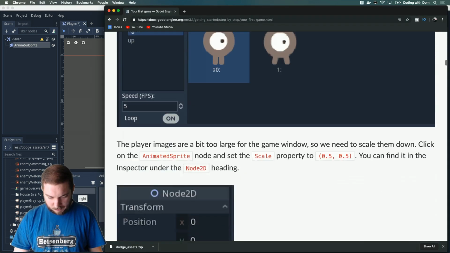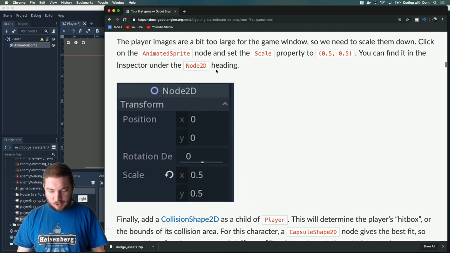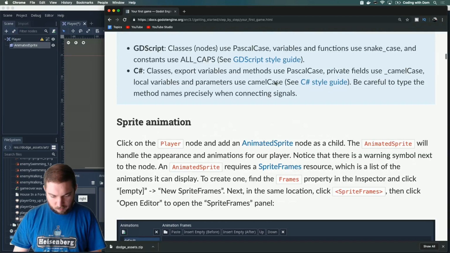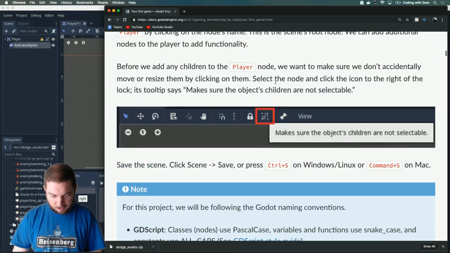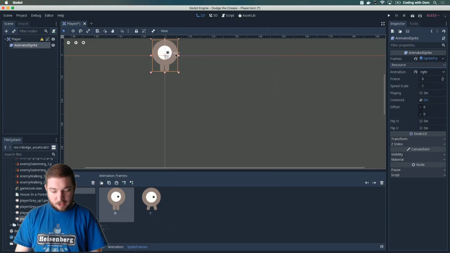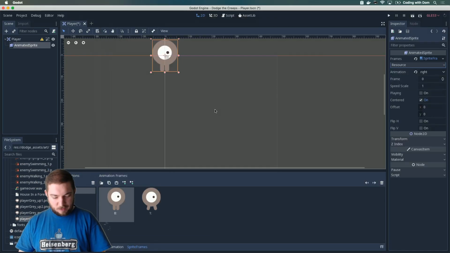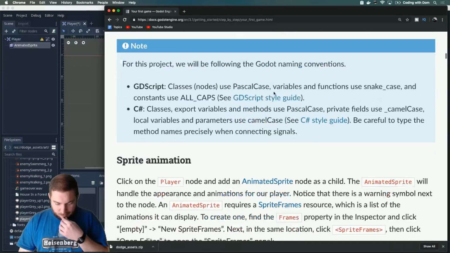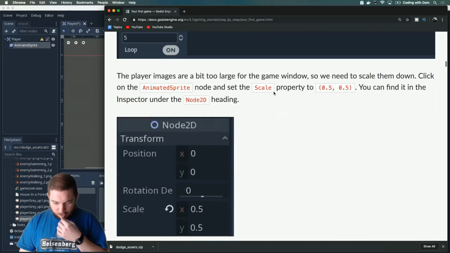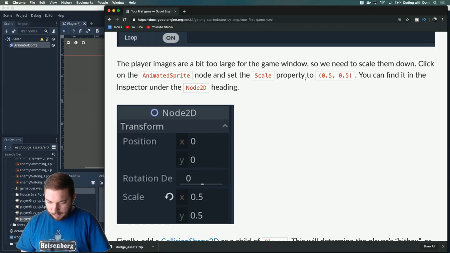So, incidentally, the player images are a bit too large for the game window, so we need to scale them down. Click. How do we know this? Have we already added stuff? Oh, there it is. Okay, yeah, I hadn't noticed. Cool. All right. So back to where we were. The player images are a bit too large for this game window, so we need to scale them down.